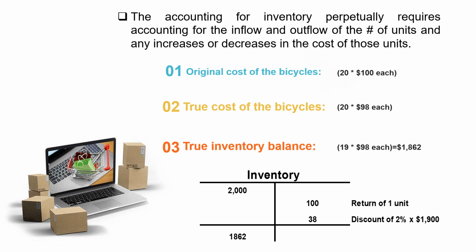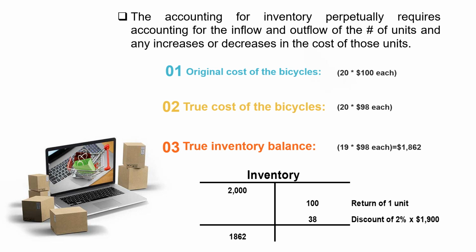If in fact we had made those entries, you will see that the ending running balance now in the inventory account would be $1,862. That's what it should be, because we ultimately only purchased 19 units and we only paid $98 per unit.